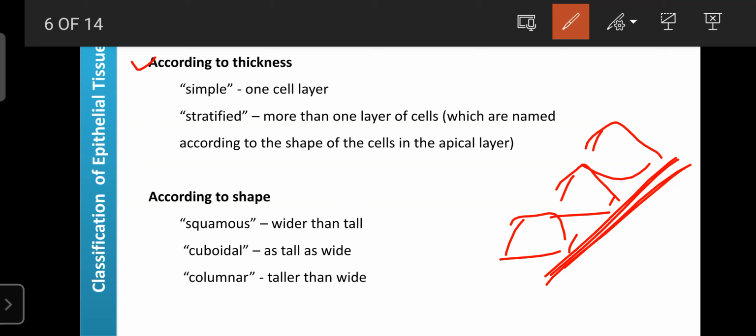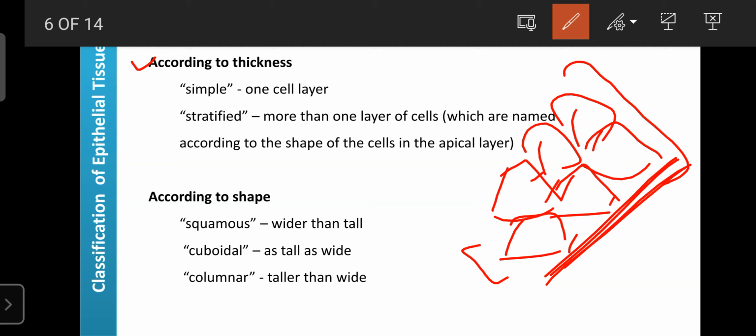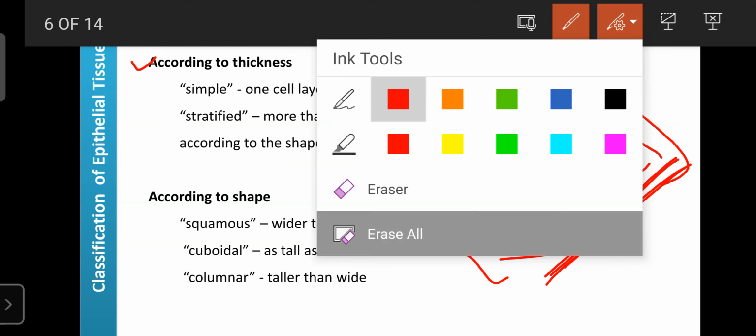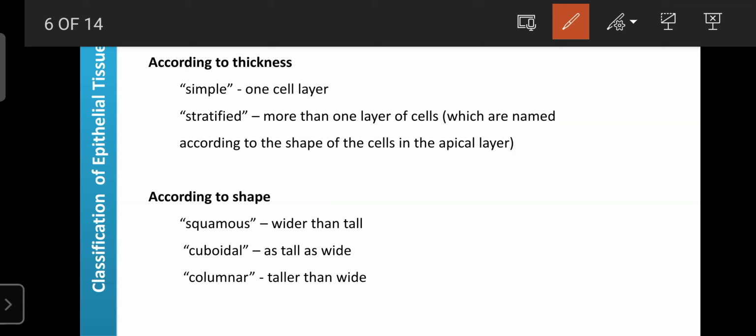Those that consist of multiple layers are known as stratified epithelial tissue. So according to thickness, epithelial tissues are mainly classified into two types: simple epithelial tissue and stratified epithelial tissue. Simple means having only a single layer, and stratified means having multiple layers, two or more than one. Such an arrangement in epithelial tissue is known as stratified epithelial tissue.